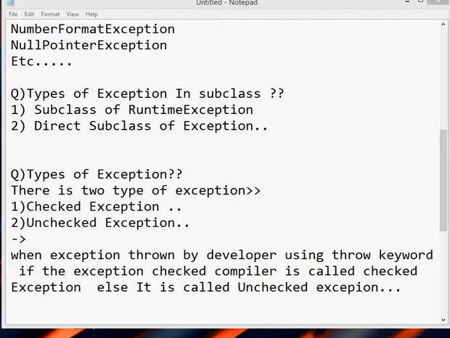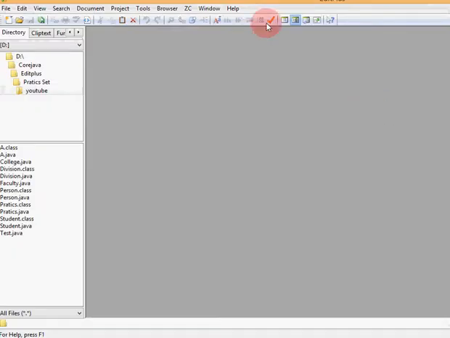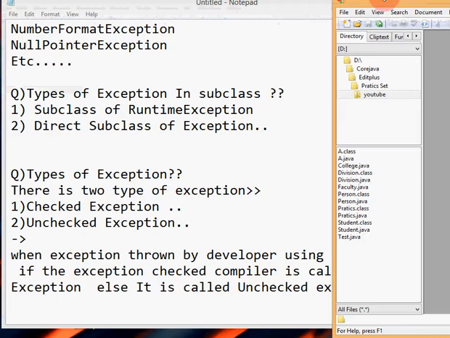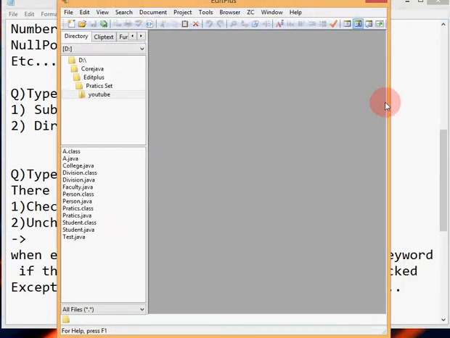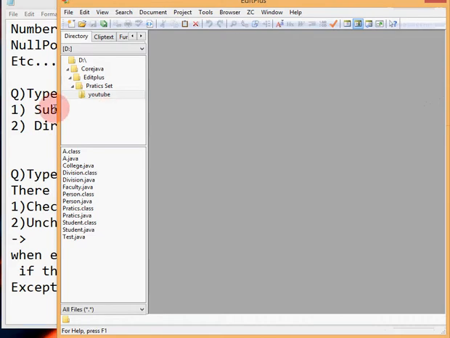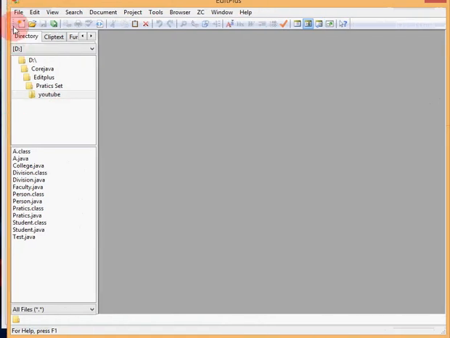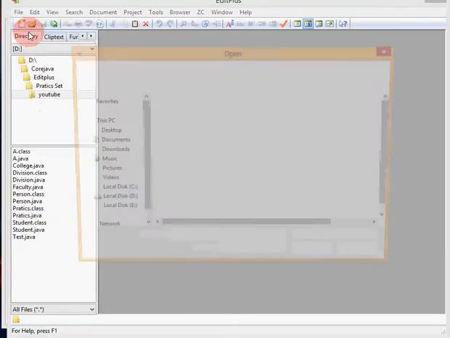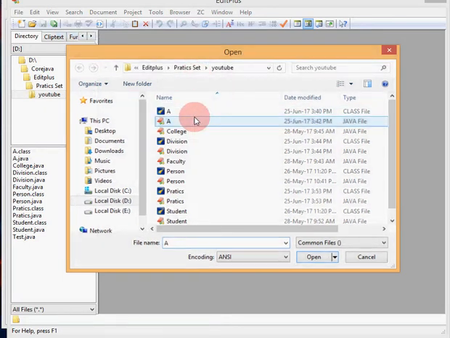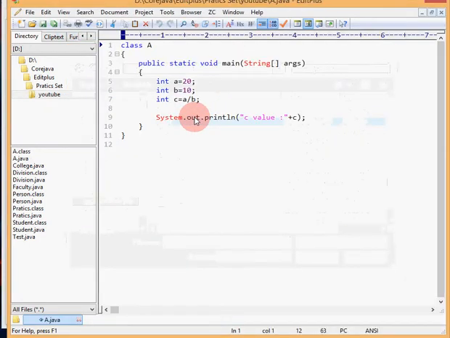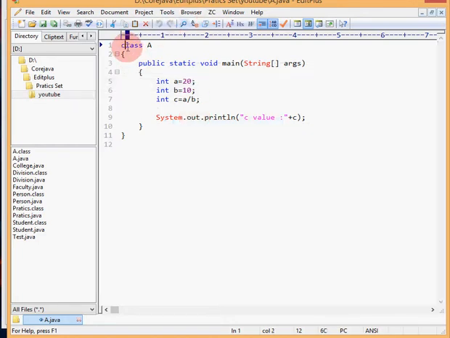Here I open my EditPlus software, and I have written some sample code that gives an exception. You might easily understand. I have created a class A, and in the class I have created the main method, public static void.